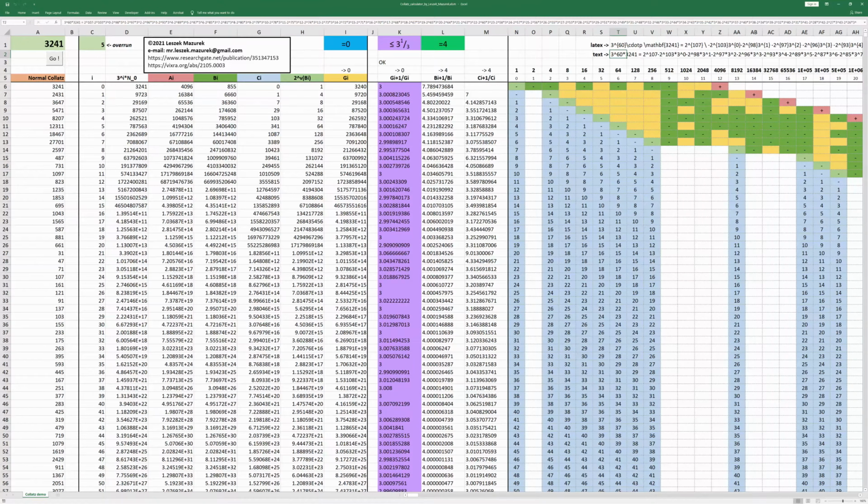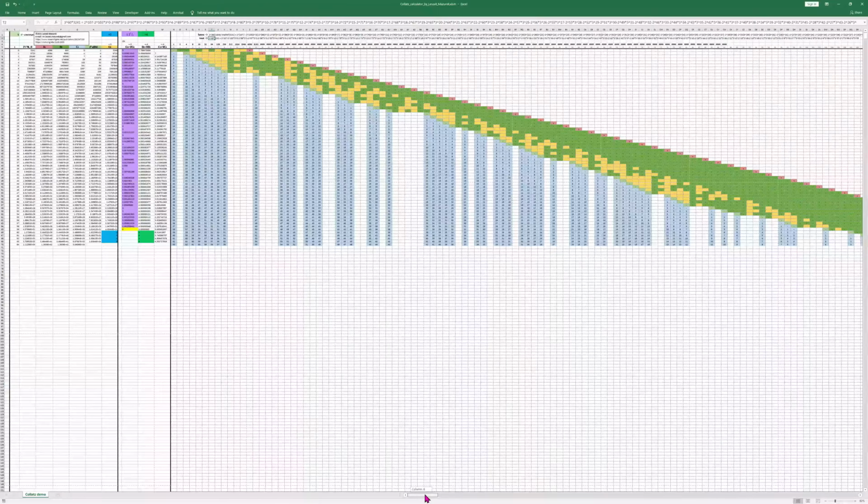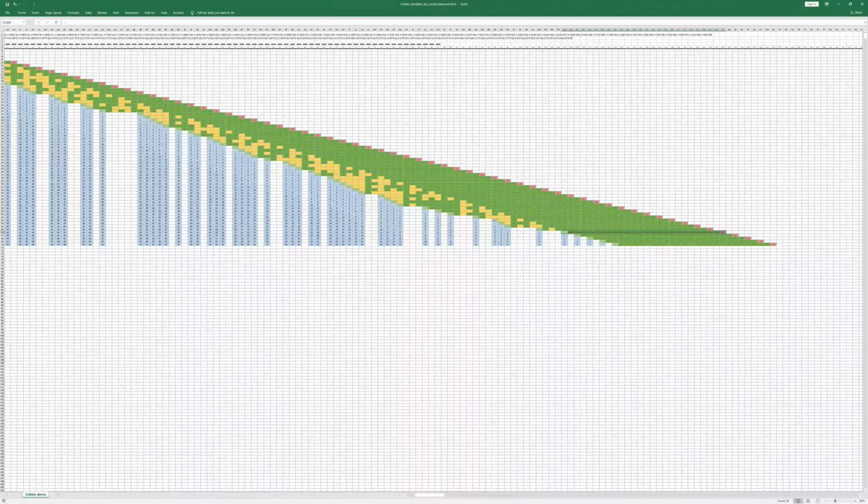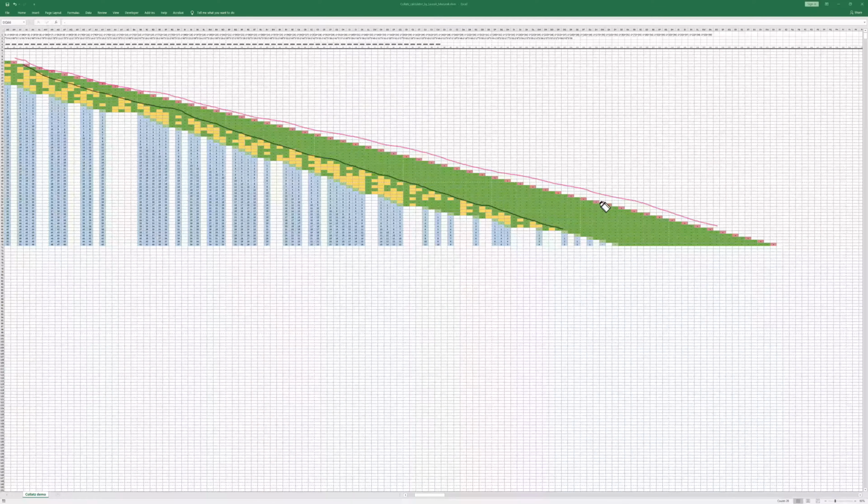Very long representation. It's starting from 2 to the power 107. I will zoom out to show you that here on the right side, we've got a moment where, again, gaps are disappearing. Here you can nicely see that this AI is growing like 4, jumping from iteration to iteration 2 bits forward. And GI is growing like 3 1/3, which is less than 4. That's the reason why the slope is different. And here is a critical point where there are no more gaps. And it is always like that, as I prove in my paper.